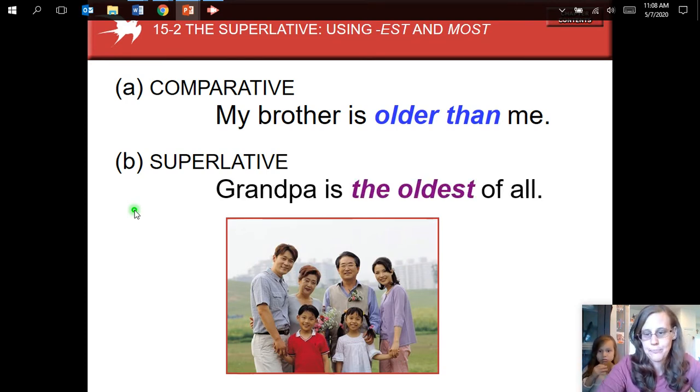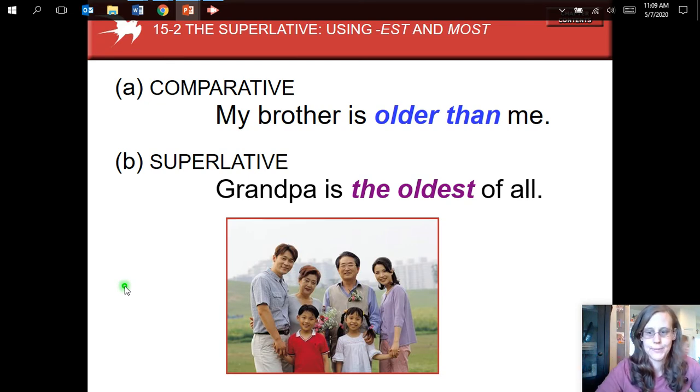The superlative form would be Grandpa is the oldest of all. Again, the oldest of all. If we're looking at this family, the grandpa is the oldest of all. He is the oldest of all the people, like the 6 people in the picture. He is the most old. No, we can't say the most old, but he is the oldest. So that is the form for anything that's comparing more than two people.